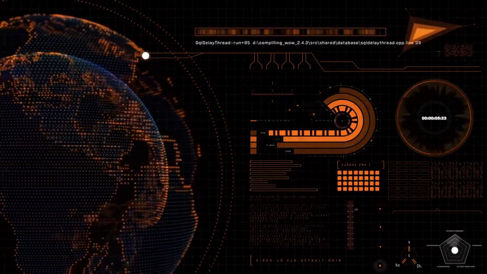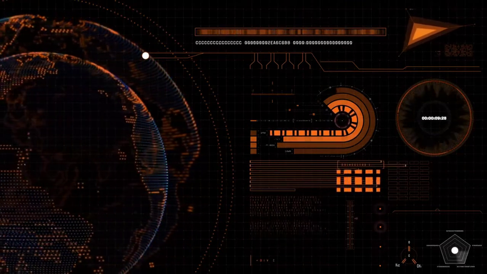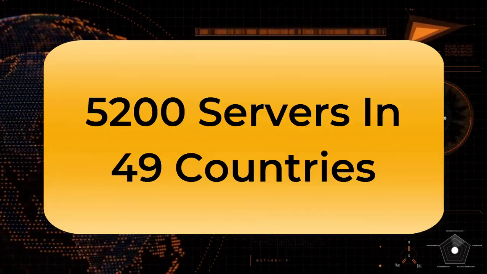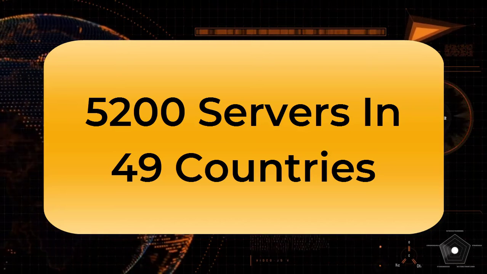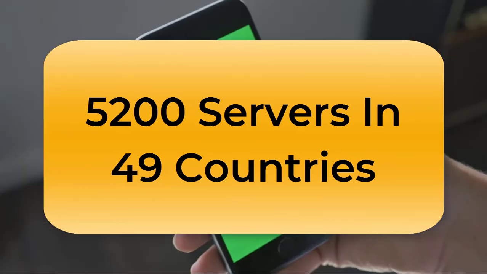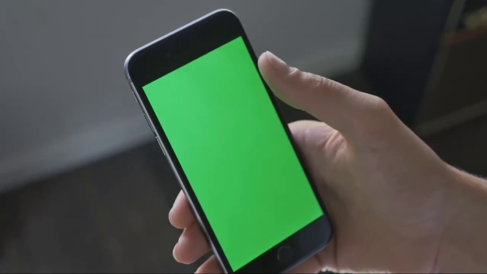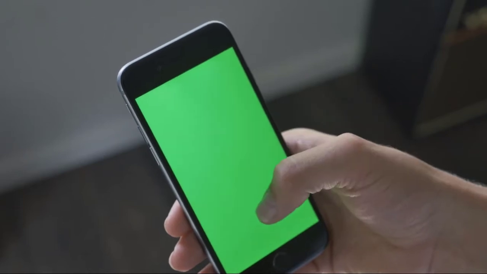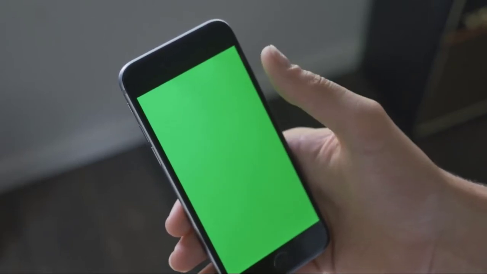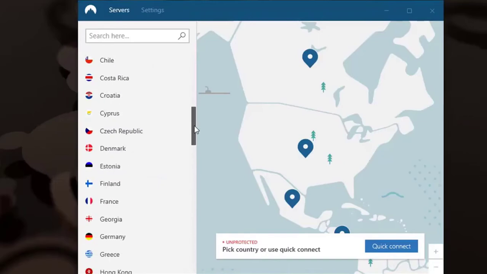They have more than 52,000 VPN servers in 49 countries, guys. So this is a large number. People use their services worldwide, and they have a user-friendly application for each operating system. So this is a very big advantage when you use a NordVPN subscription.